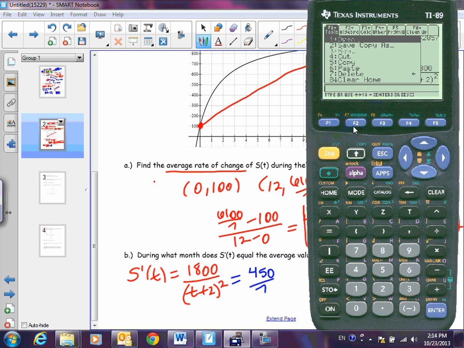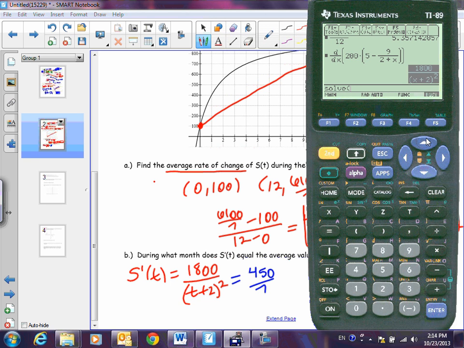It's not under F1, but look, when I press F2, I see solve. So we put that in. Now, if I already have this there, I'm going to go up and I'm going to press enter to grab it down here. And I want that to equal, now I can type 450 over 7, or if I'm really feeling lazy, I can come up here and I can grab 450 over 7 from there.